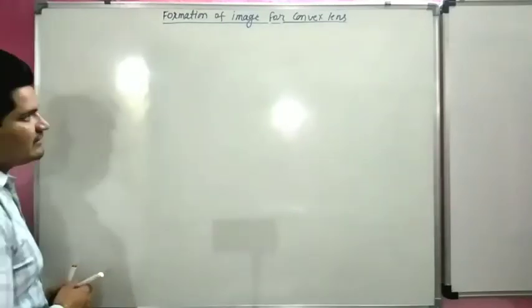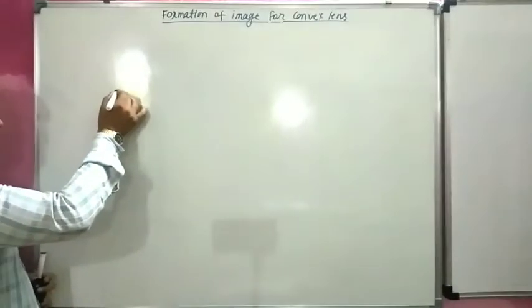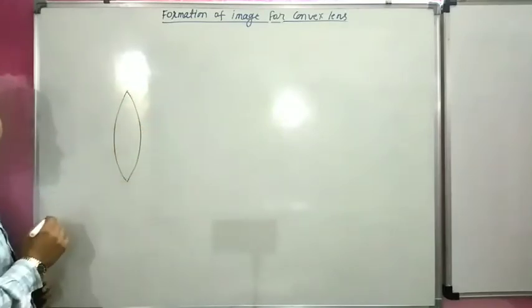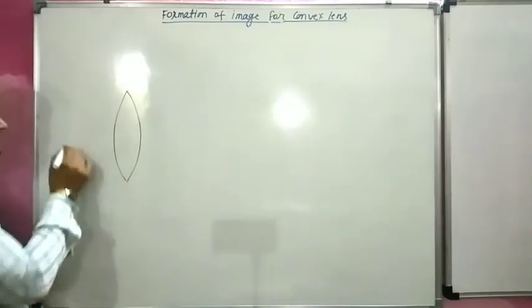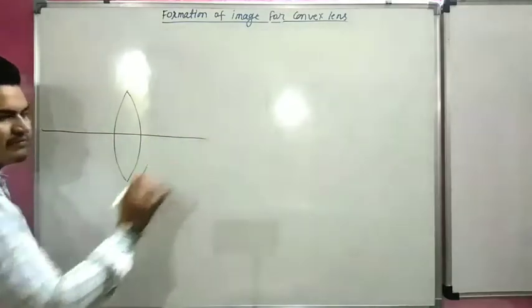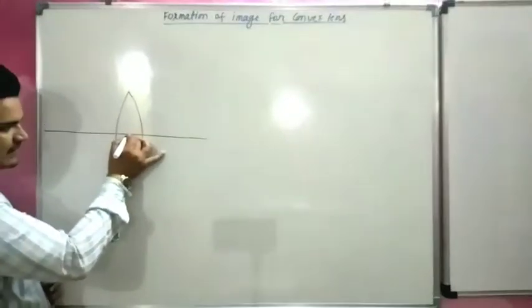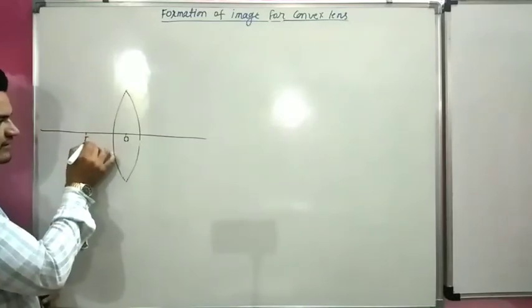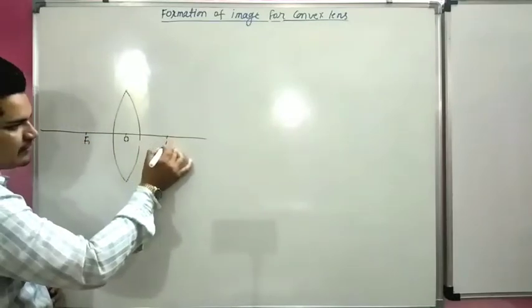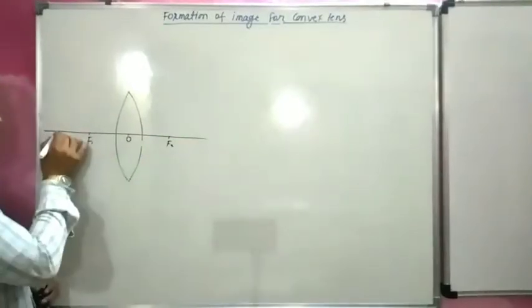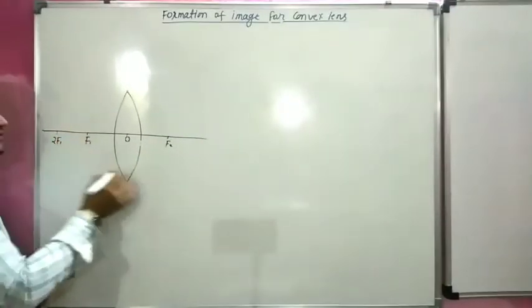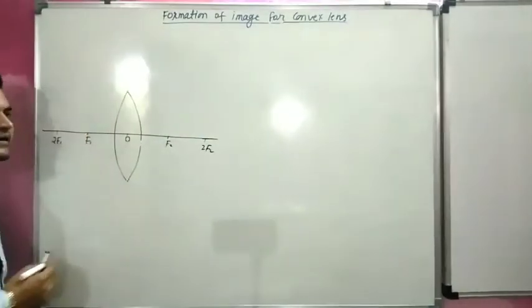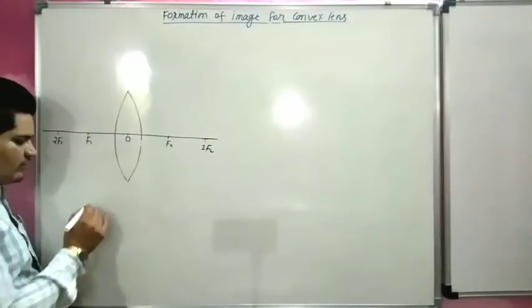This is our first position. This is convex lens. This is principal axis. This is optical center. This is focus f1, this is focus f2, this is 2f1, this is 2f2.